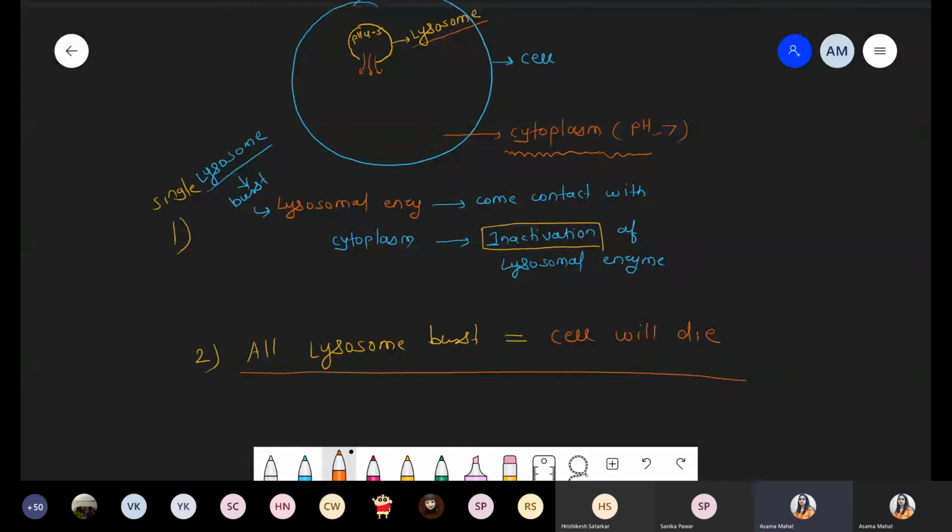So there is no harmful effect if a single lysosome bursts. Immediately all the enzymes that come in contact with the cytoplasm become inactive. But in the second scenario, if all the lysosomes present inside the cell burst at a time, the cell will definitely die. That second part we will discuss in the function of lysosome.